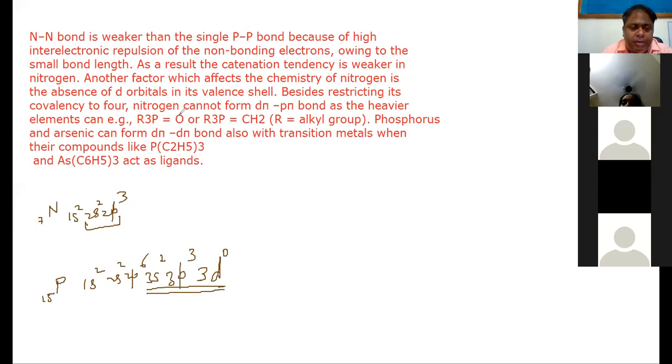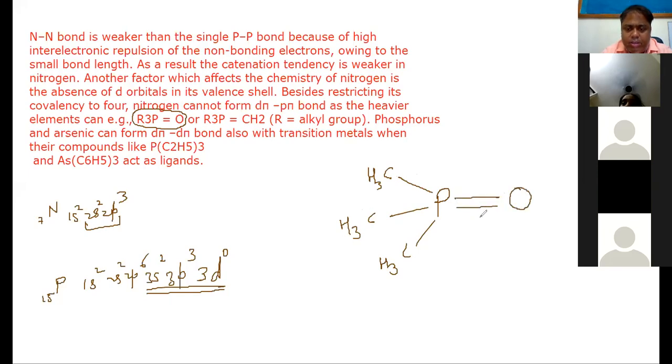P pi d pi means oxygen will have p bonds here. If I compare the phosphorus-oxygen bond, what is this? Let us take this molecule. This is nothing but phosphorus with one alkyl group, another alkyl group, another alkyl group. This is a sigma bond.